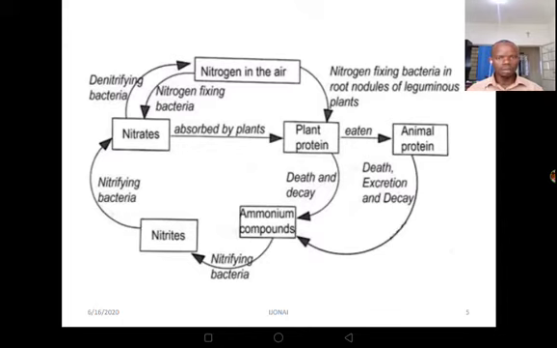Now they are taken up into the soil by those leguminous plants, by the nitrogen fixing bacteria, and eventually what will happen? The leguminous plants are going to fix that nitrogen into the soil, which is going to be absorbed by the plants. Now these plants are going to be eaten by the animals, and once those plants are eaten by the animals, they are going to form what we call animal proteins, and this is in the bodies of the animals.